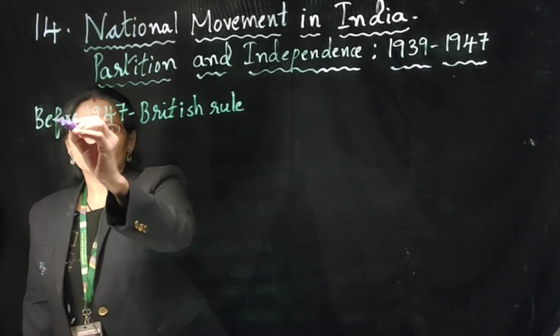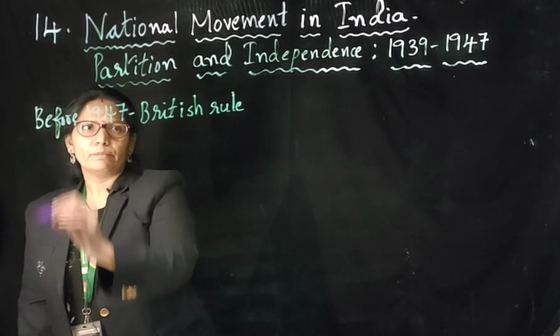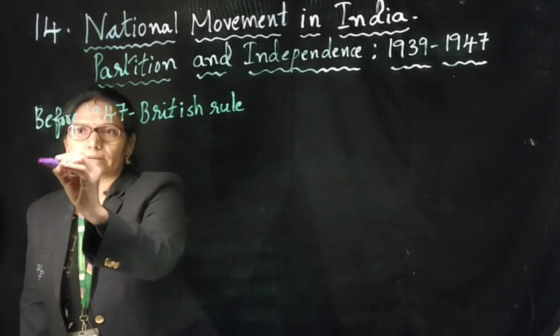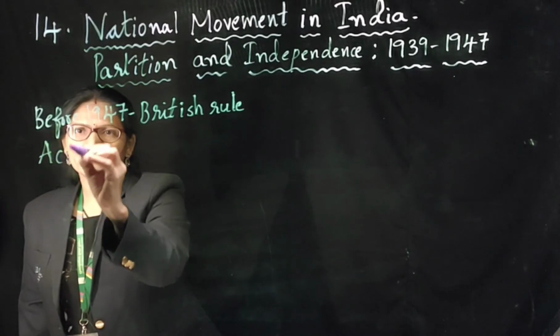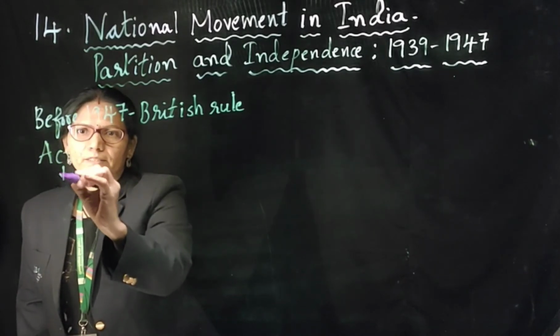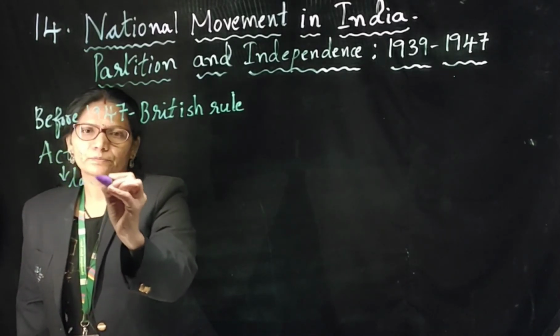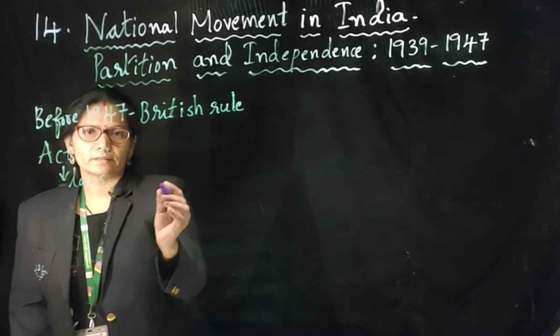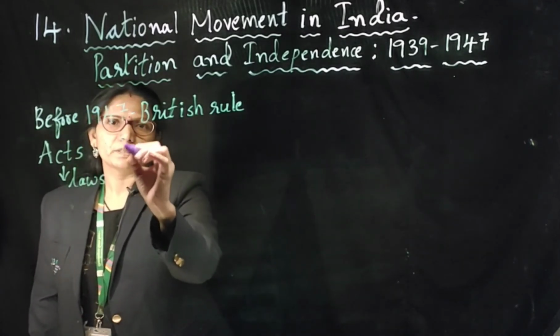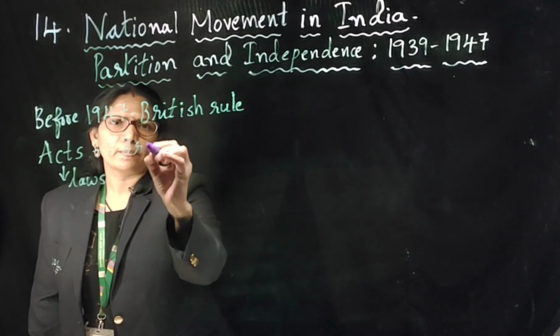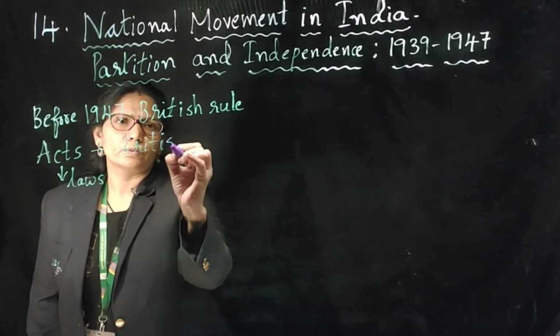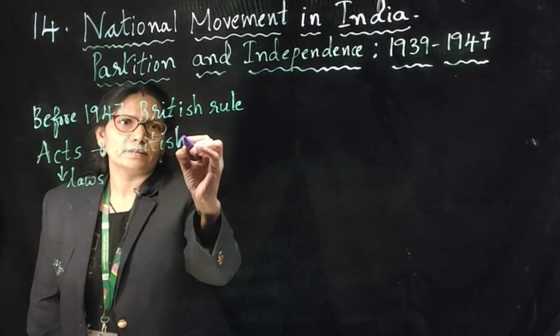In these 200 years, they made many acts to rule our country. Acts means laws. Who made these acts? The British.